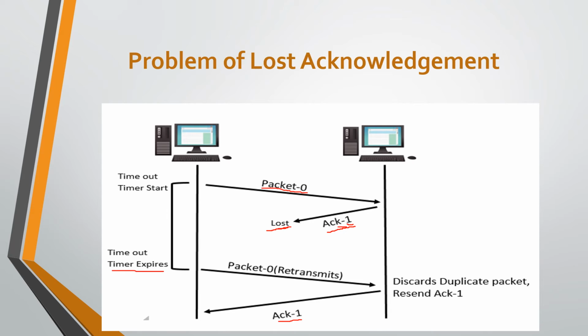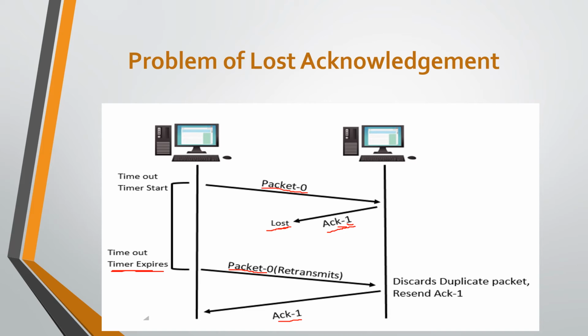But this acknowledgement frame will be lost in the middle of the transmission. So after the timer expires, that same frame having sequence number 0 will be retransmitted by the sender to the receiver. The receiver receives that frame, but when it checks the sequence number, it is the same as the one already accepted in the last iteration.